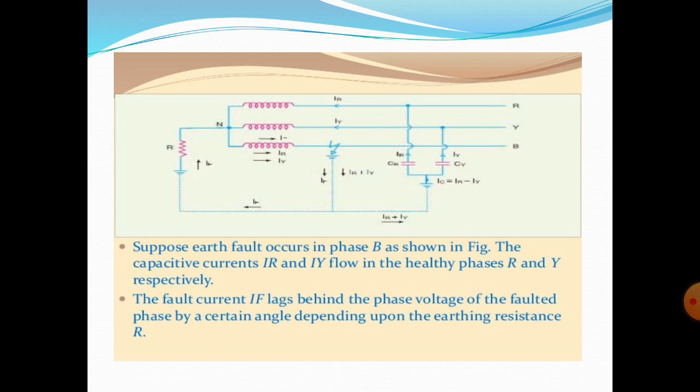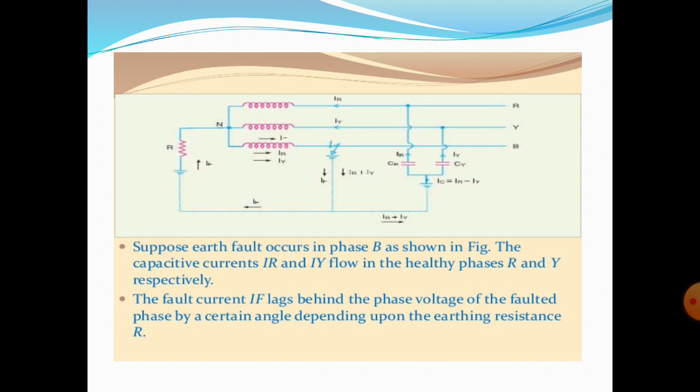In a fault condition in phase B, the capacitive currents IR and IY flow in the healthy phases R and Y respectively. In this system, the stability of the system is improved. The main advantage is improved stability. Next, the fault current IF lags behind the phase voltage of the faulted phase by a certain angle depending upon the earthing resistance, the value of R.